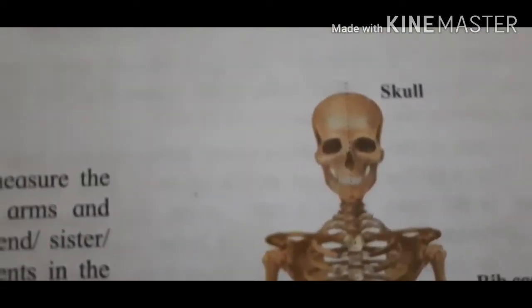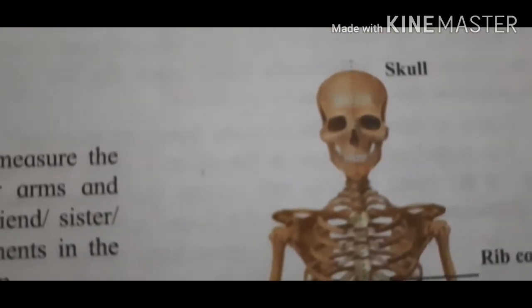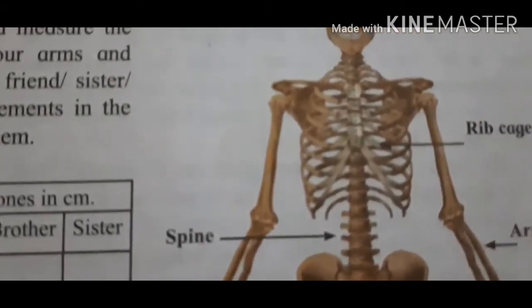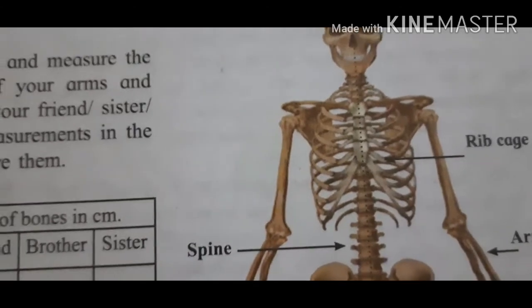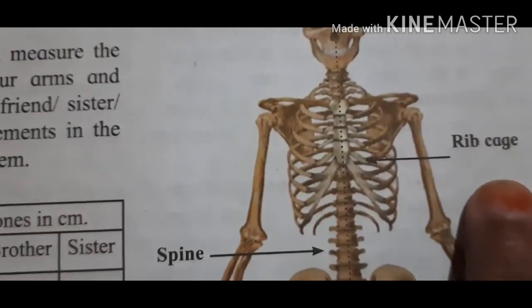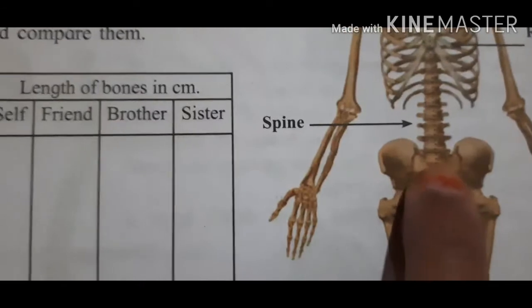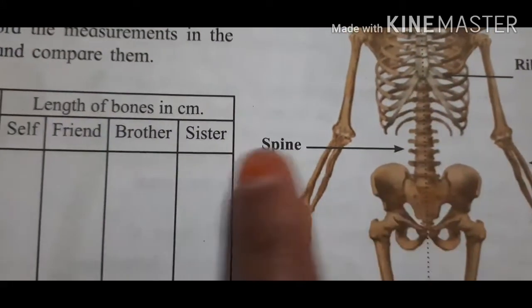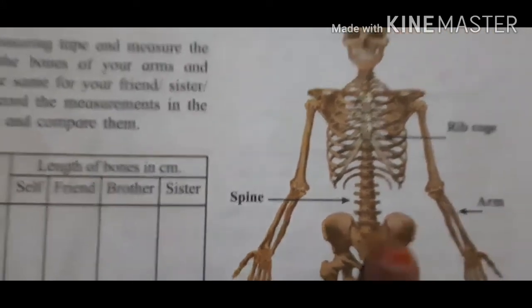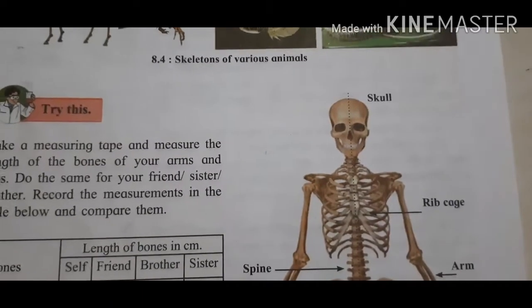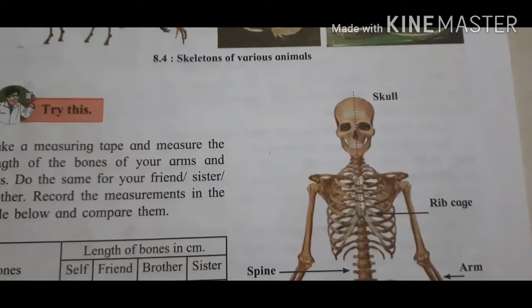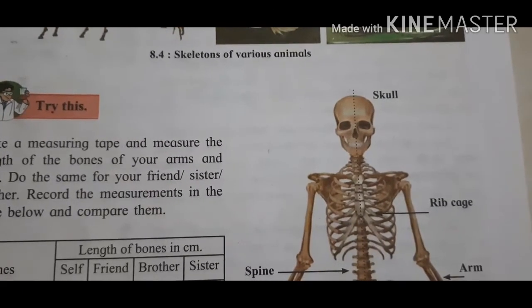This is your skull. This is your rib. You see the diagram here. This is the rib and this is the spine. Okay, this is spine. So this is all together called the axial skeletal system.